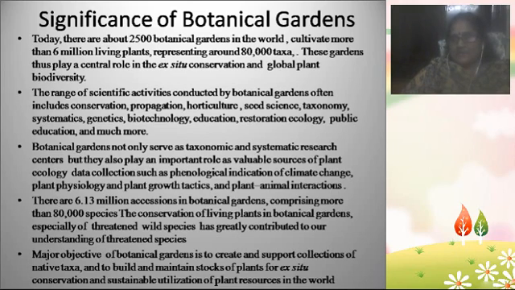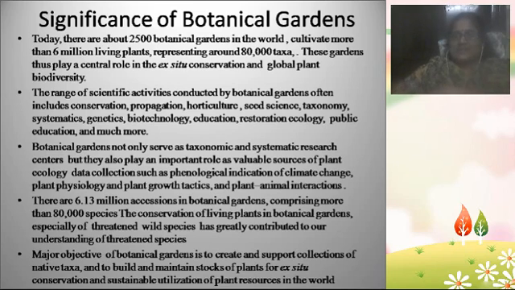And botanical gardens also play an important role in education and restoration ecology. Ecology means the study of the environment and habitats. So that is known as restoration ecology. In this area also botanical gardens play an important role, and botanical gardens are also helpful for public education to some extent.